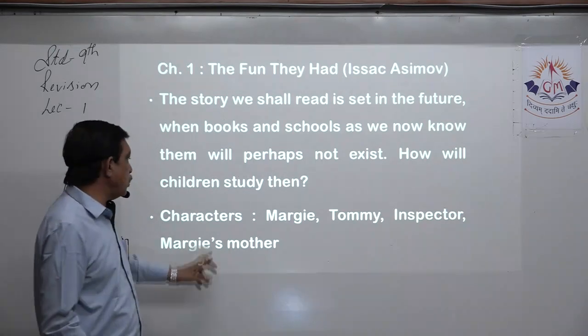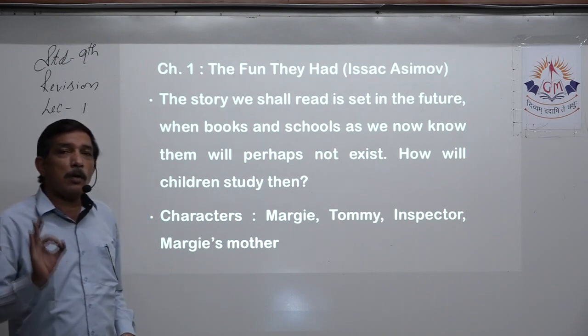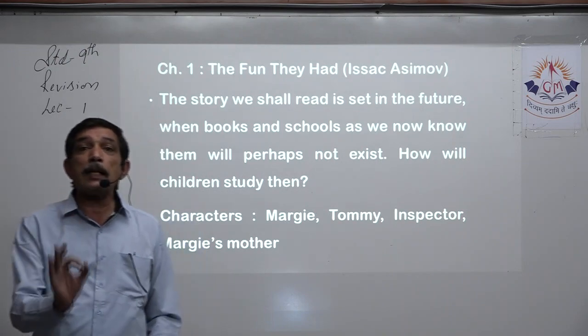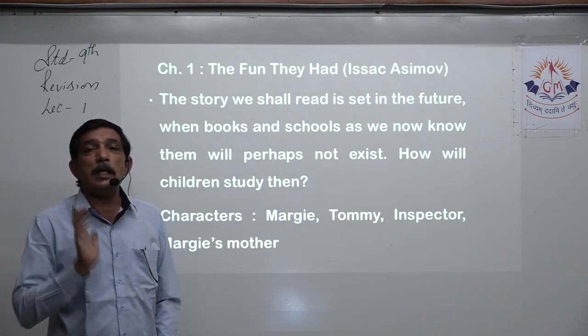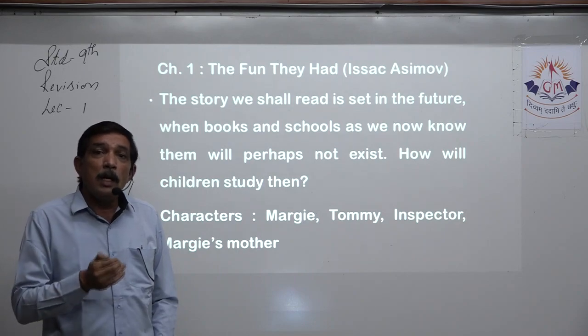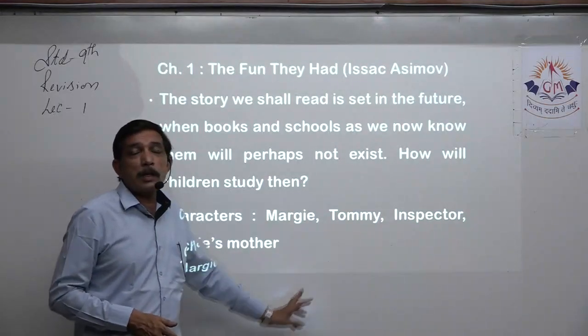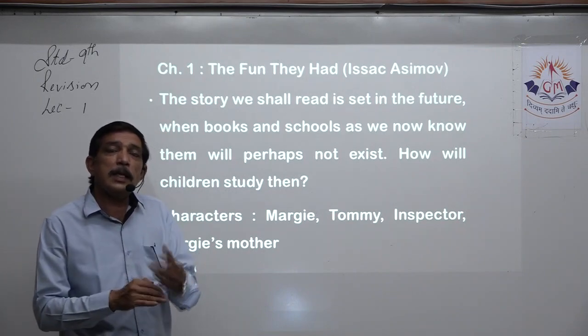Most important thing for the students to understand is they should be aware of each and every character that is in the story, because every once in a while you will be needing names. To answer properly, you need to know. Yes, Tommy said to Margie, Margie said to Tommy. Once, twice you mention that, then he and she will do.